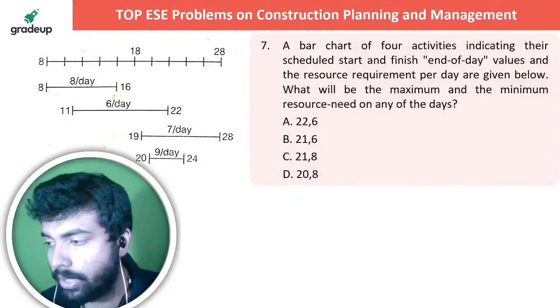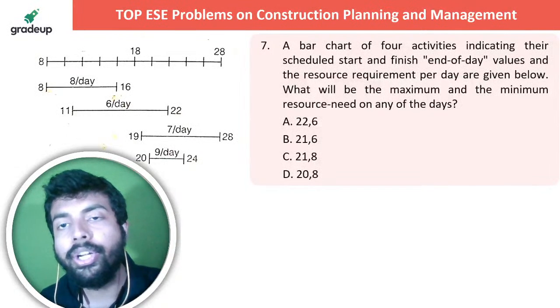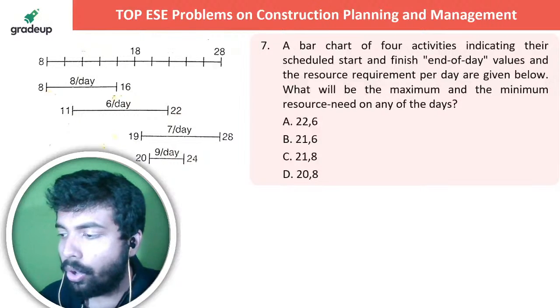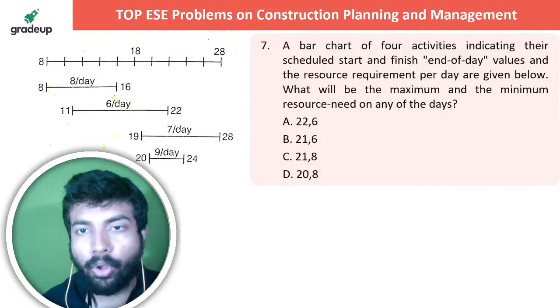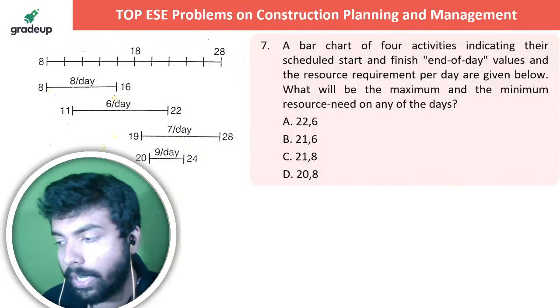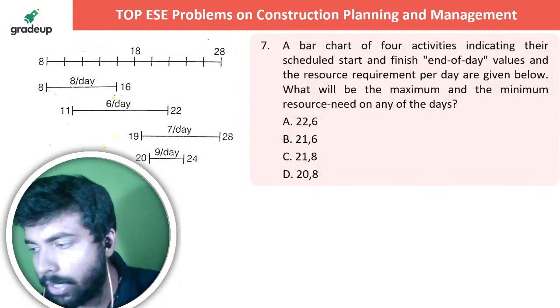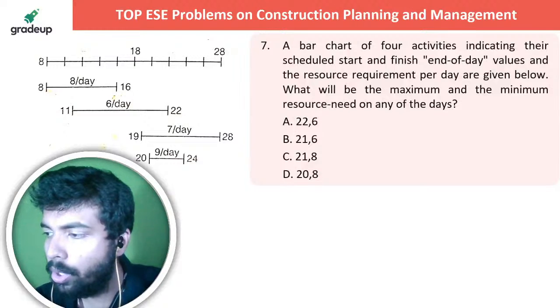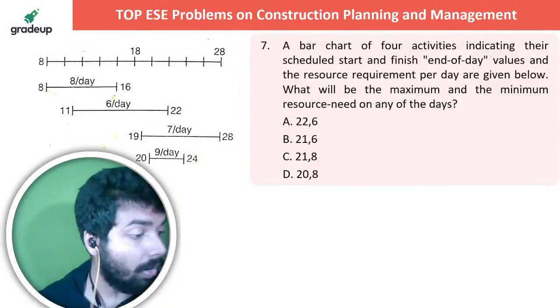Next question is up on your screen. This is a nice question also. A bar chart of 4 activities indicating their schedule start and finish, end of the day values and the resource requirement per day are given below. What would the maximum and the minimum resource need on any of the days? Let me know in the live chat section, sir, what is the answer to this question. Very simple question, I think. Yeah, is the question visible to you completely? Yes, it is visible to you. तो बताइए भाई क्या होने वाला है इसका जवाब.